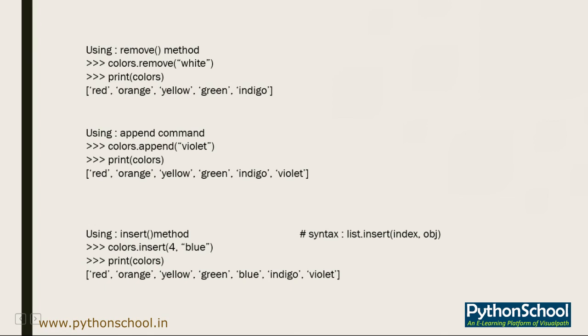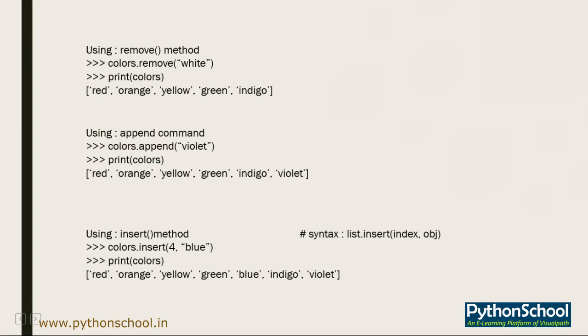And if you print that particular colors variable, it will now give us red, orange, yellow, green, indigo and violet. It won't give us white because we have already removed that. So the color violet was added at the end of the list.